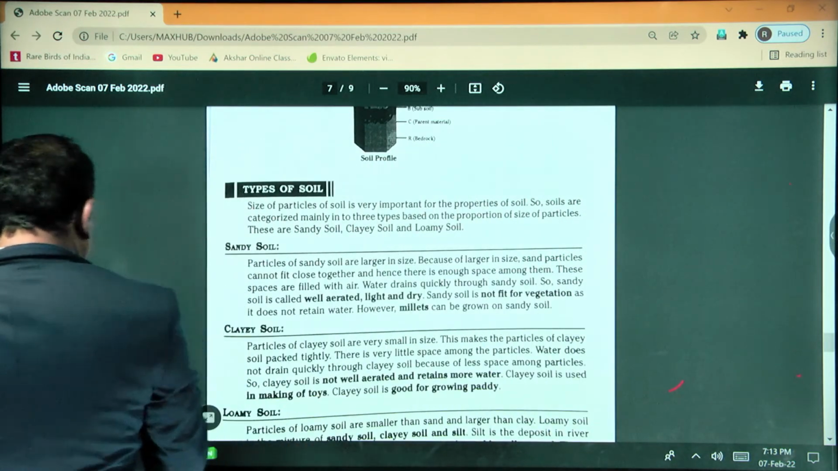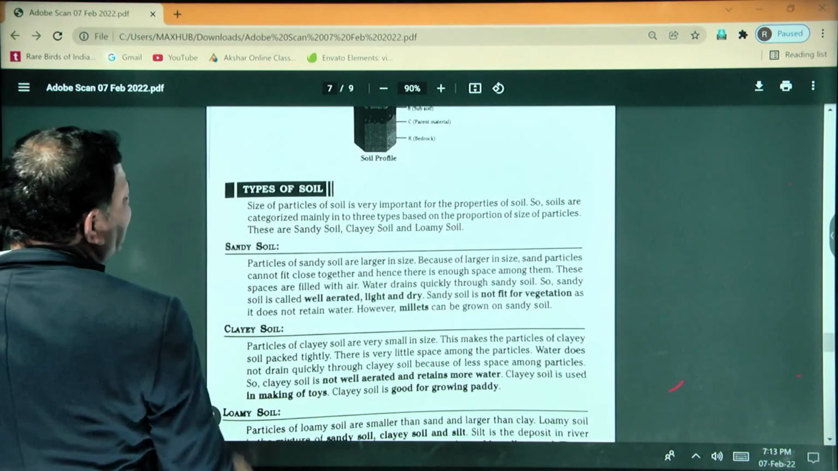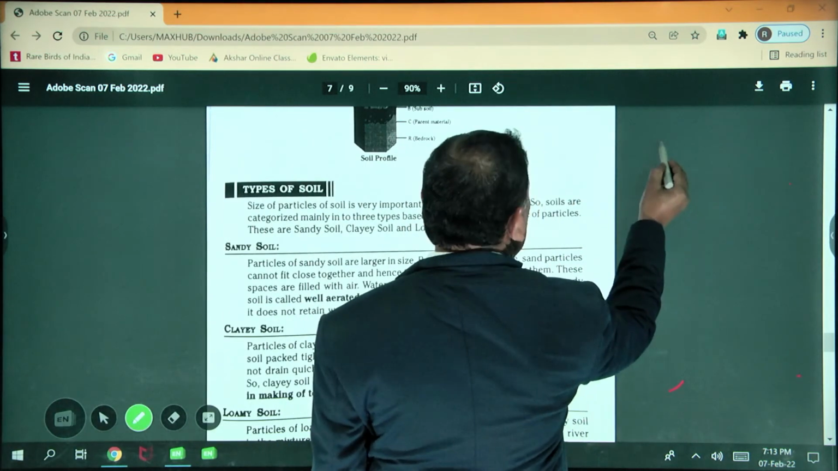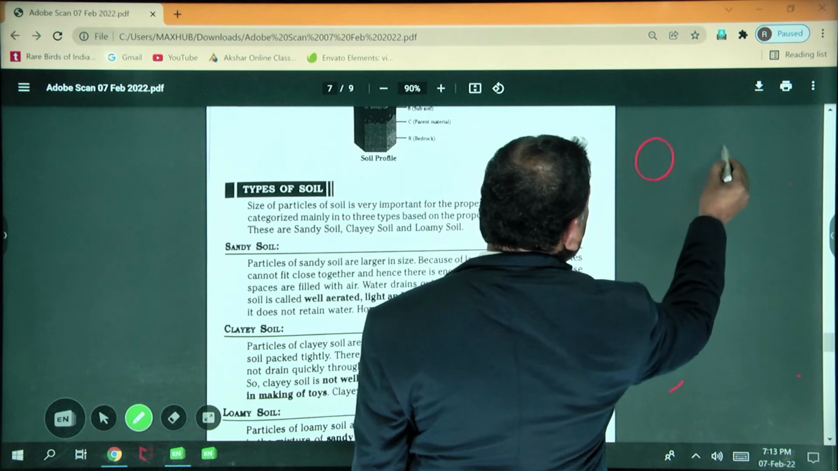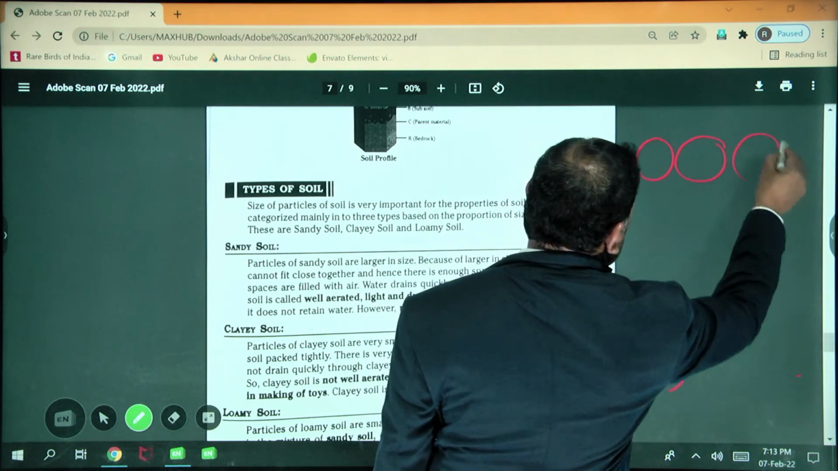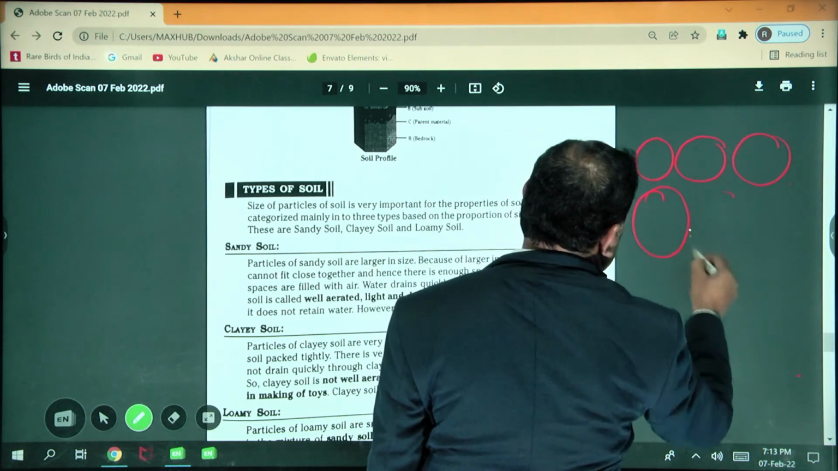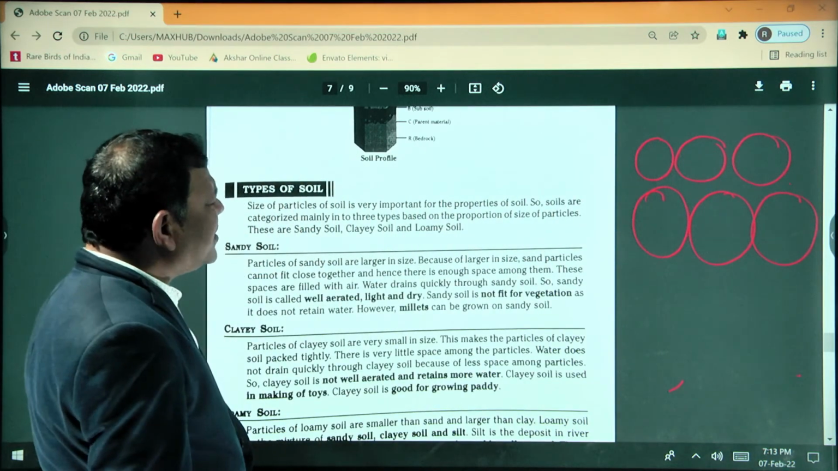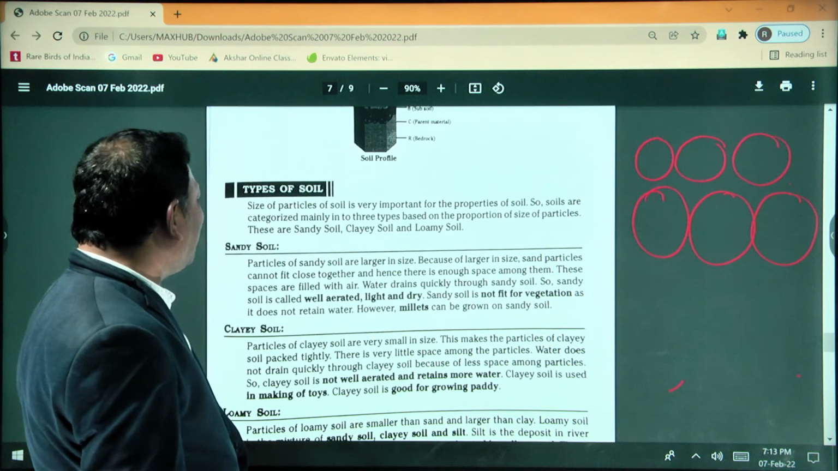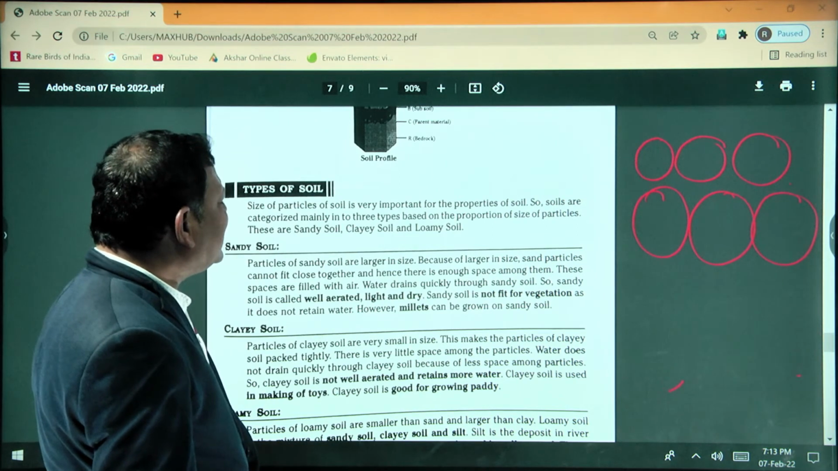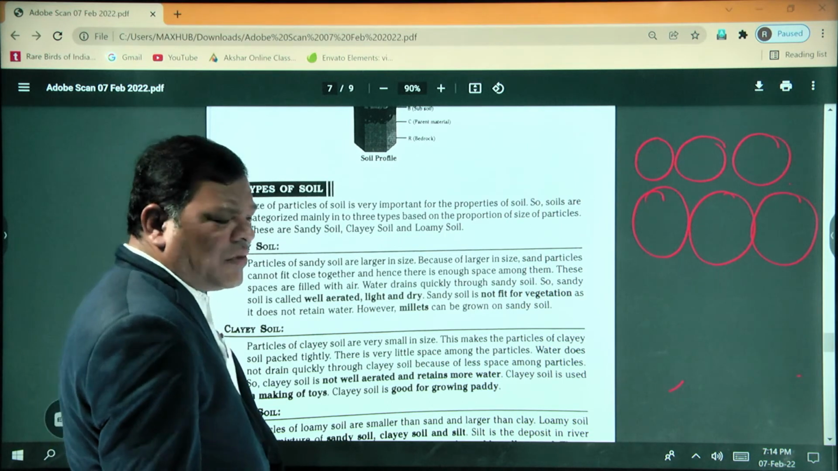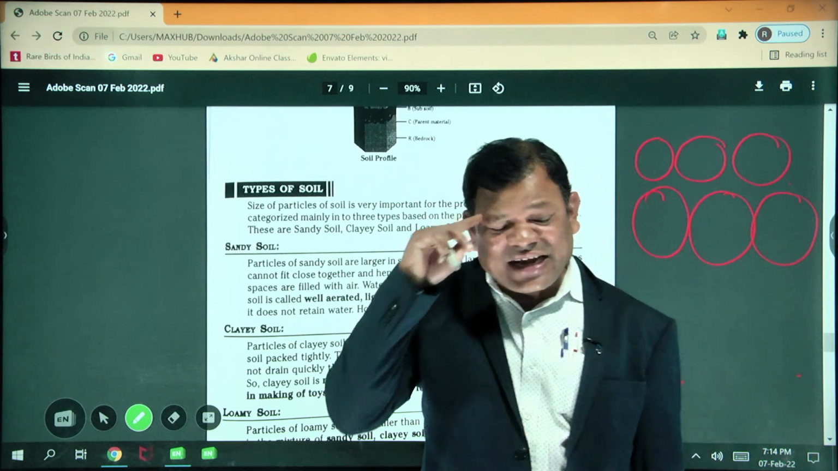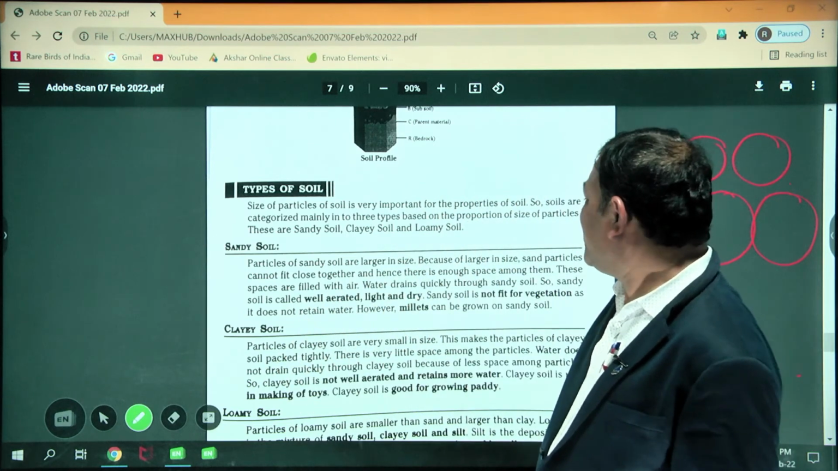Okay, you can see the sandy soil. Particles of the sandy soil are very large in size. Because they are large, sand particles cannot fit close together, and hence there is enough space among them. So sandy soil, you know, sand, is big in size.